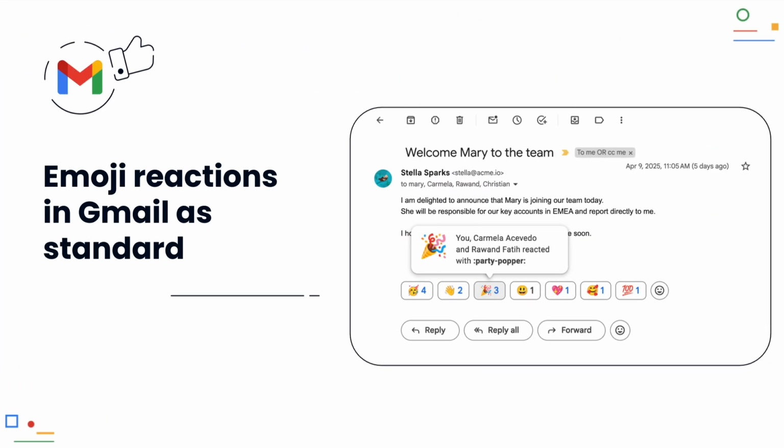Emoji reactions in Gmail as standard. Starting in February 2026, emoji reactions in Gmail will be enabled by default. This allows you to respond quickly and informally to emails, for example with a thumbs up for confirmation or a party hat for congratulations. It makes communication more personal and saves time. If desired, administrators can disable this function for the company.